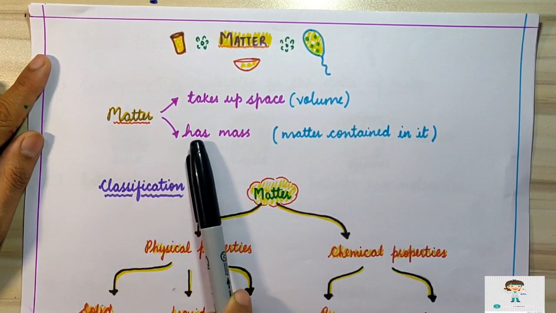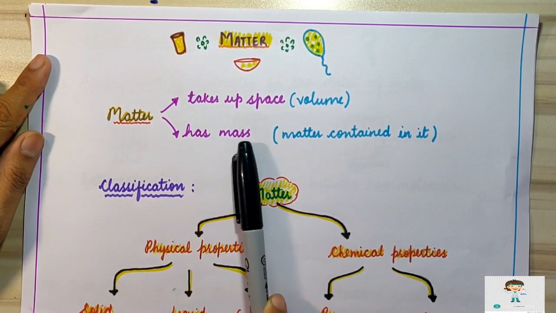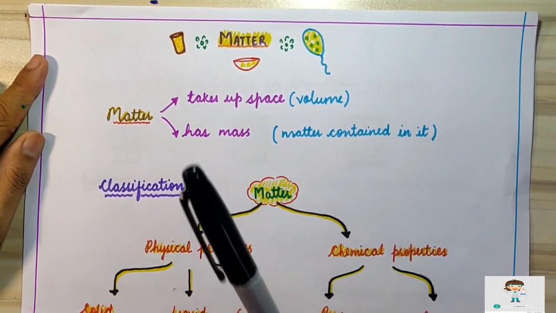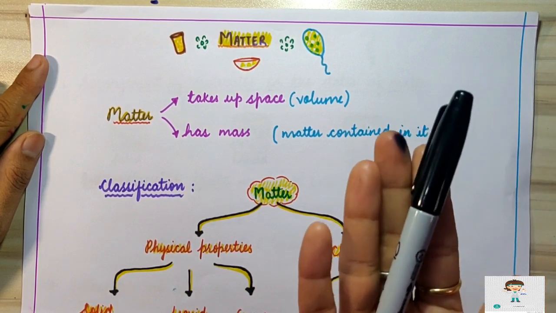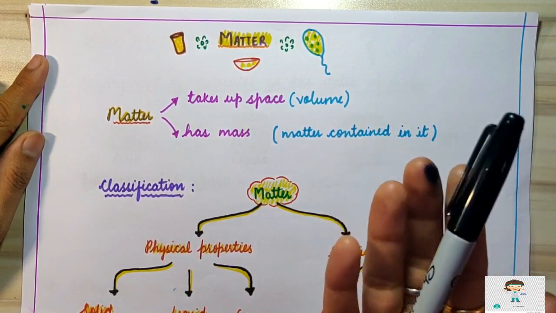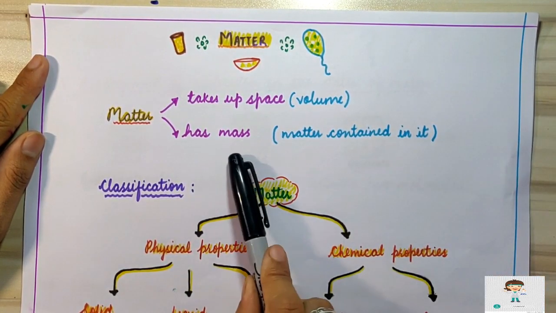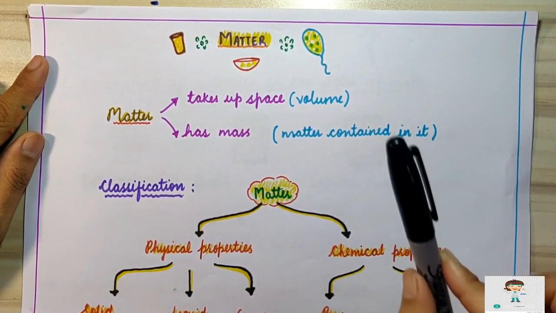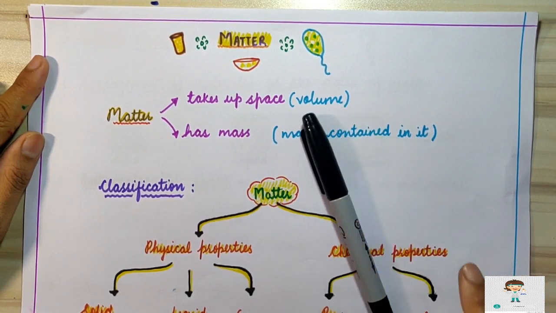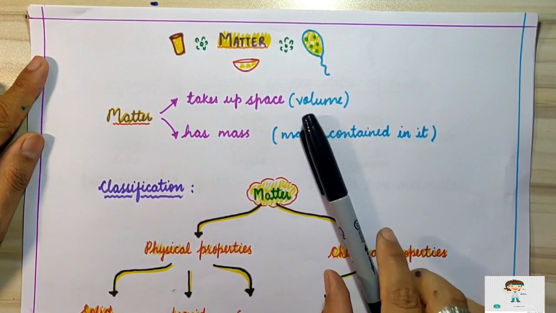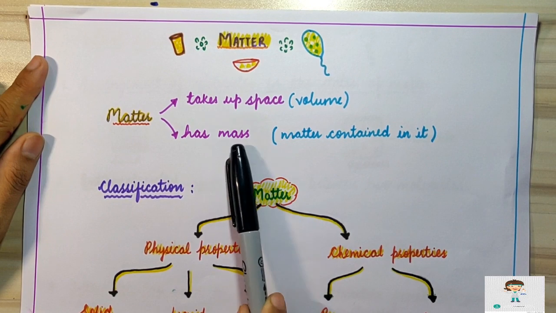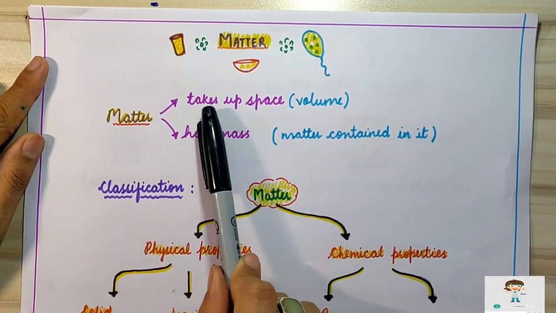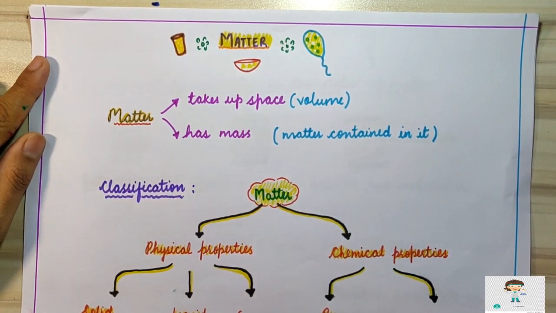Now the second condition is anything around us which has mass can also be considered as matter. What is the meaning of this line? For example, if I am keeping this pen in my hand, I can feel the weight of the pen. I can feel the mass of the pen. So basically what is mass? Mass is the matter contained in it. Or we can say that this pen is made up of a large number of small particles. These small particles combine together to form the mass of this pen. So anything around us which has mass and which occupies space is known as matter.